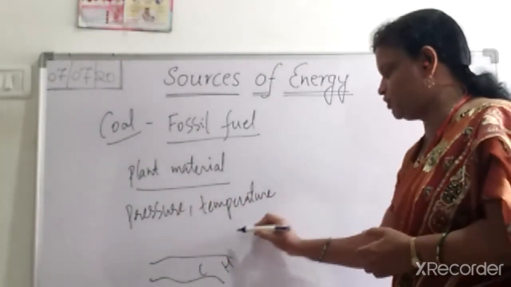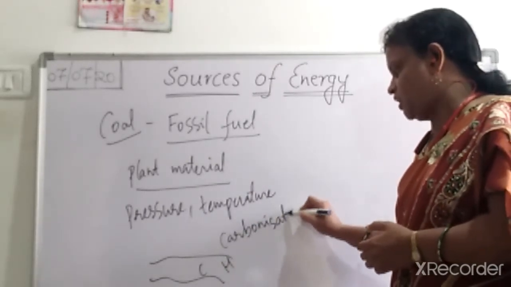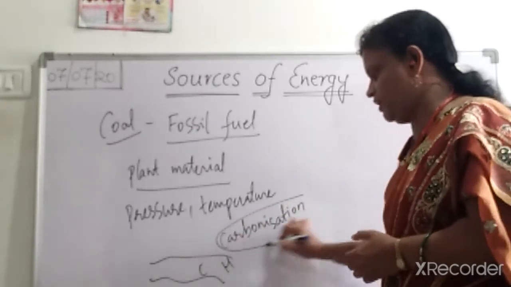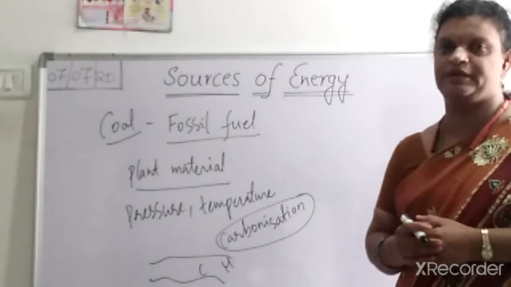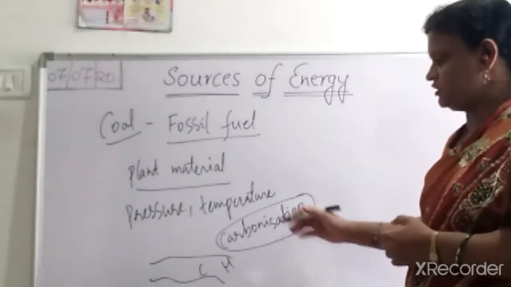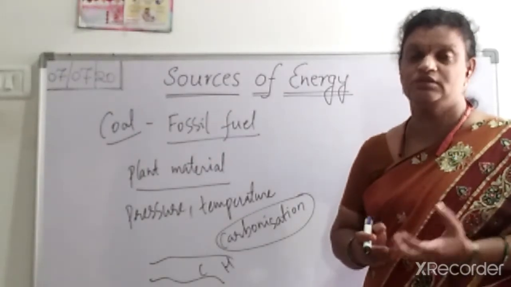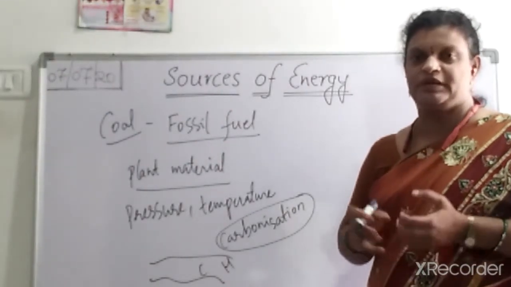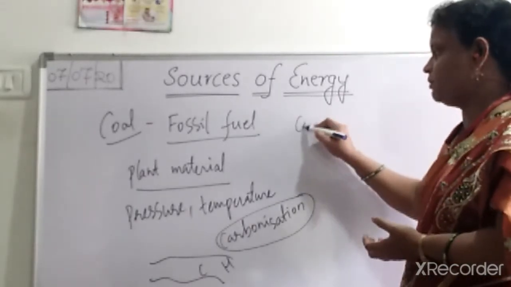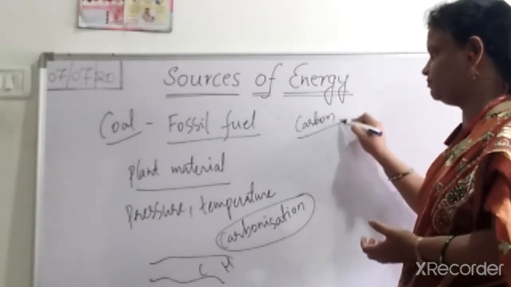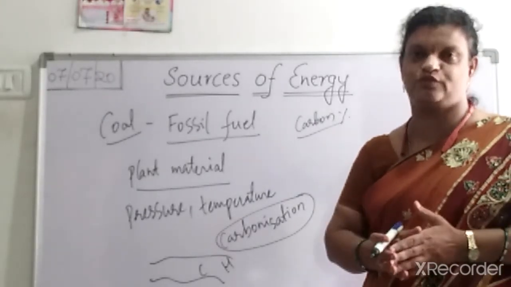We can call this process carbonization, because mainly carbon is accumulating at one place and it is useful as a fuel. That is why we have the name carbonization, right? So we get coal from this, but this coal is not formed in only 1 year, it takes millions of years. Based on how many millions of years it is buried under the soil, the carbon percentage will be different in the different types of coal.